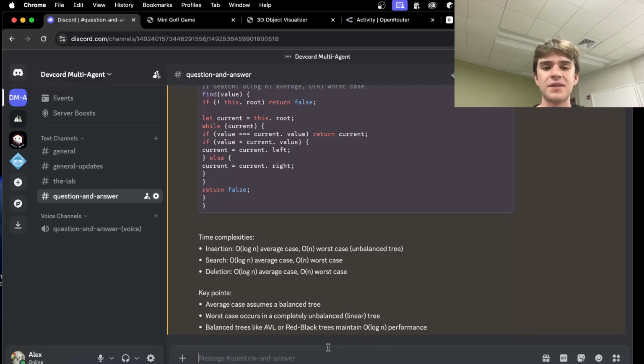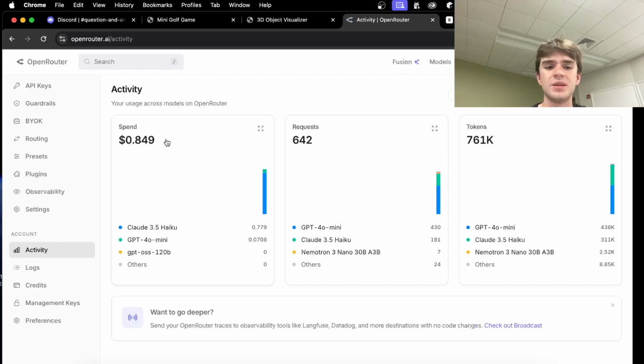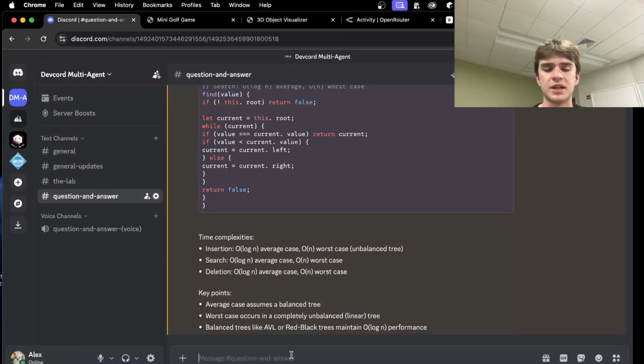I'm going to go kind of fast because there's a lot to dig into, but you'll see the bots in action later. You can see that we're running Claude for the coding and GPT-4 Mini for the other two. It's only spent about a tenth in tokens, but it actually has almost the equal amount of tokens. So it's only spent a tenth of the dollar value. It's super efficient, and you're going to see that in a second here.